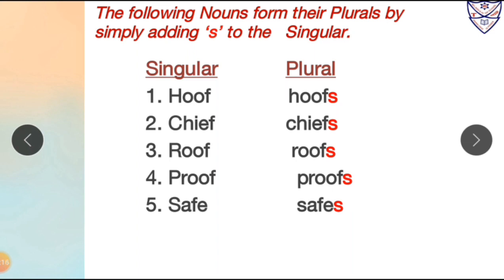Now in all these nouns, when the words end with F or FE, we will just add S after F or FE to make its plural form. So hoof, which is in singular form, will become hoofs in plural form. Chief will become chiefs. Roof will become roofs. Proof will become proofs. Safe will become safes in plural form.